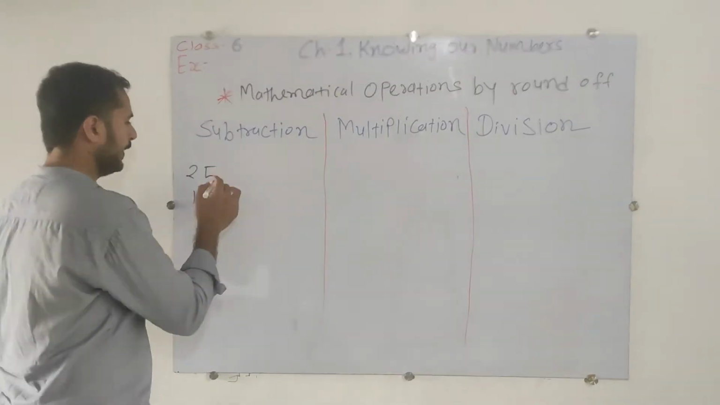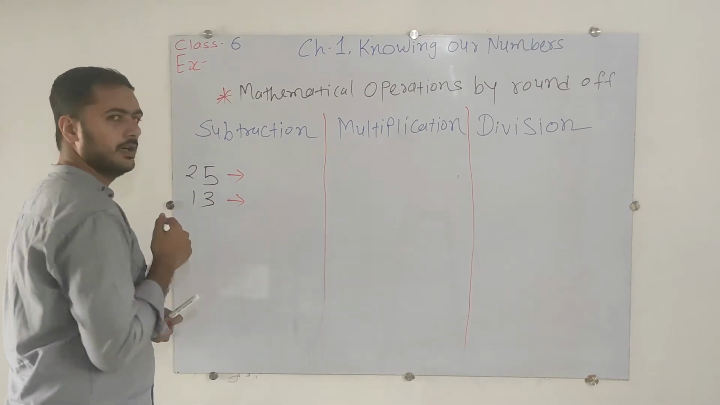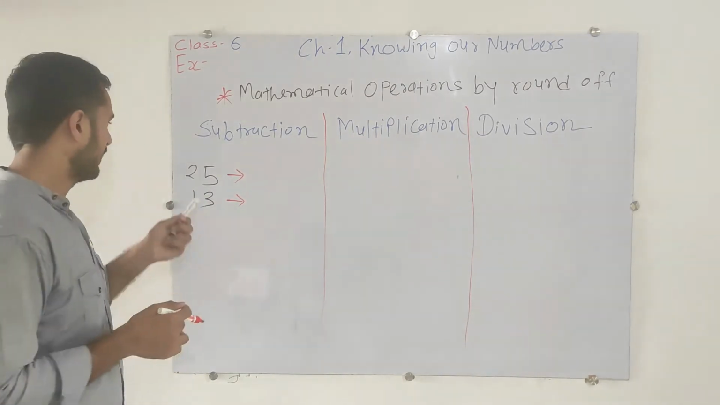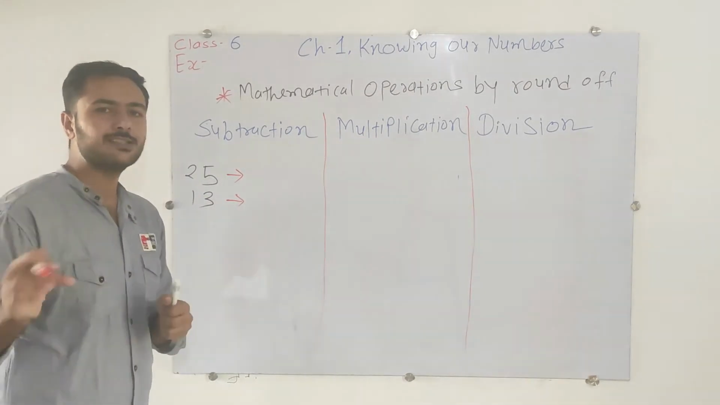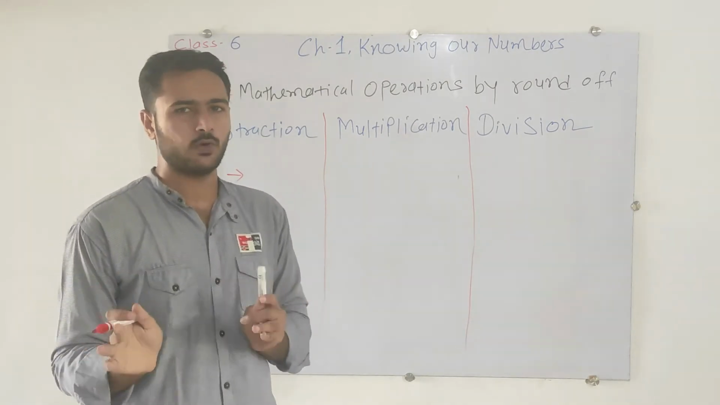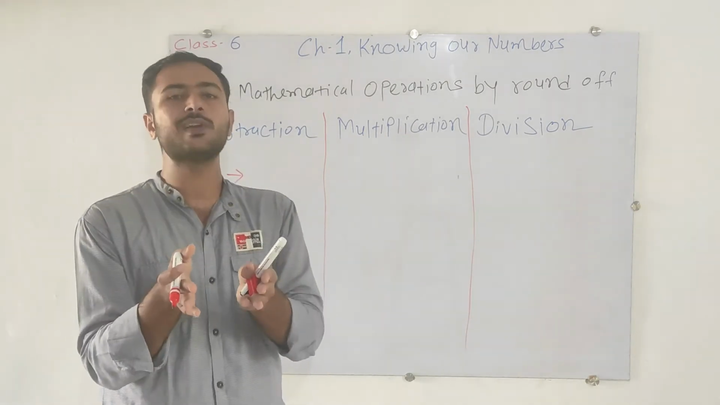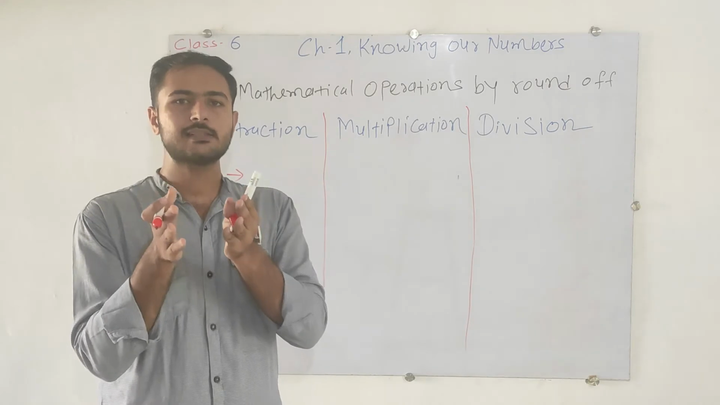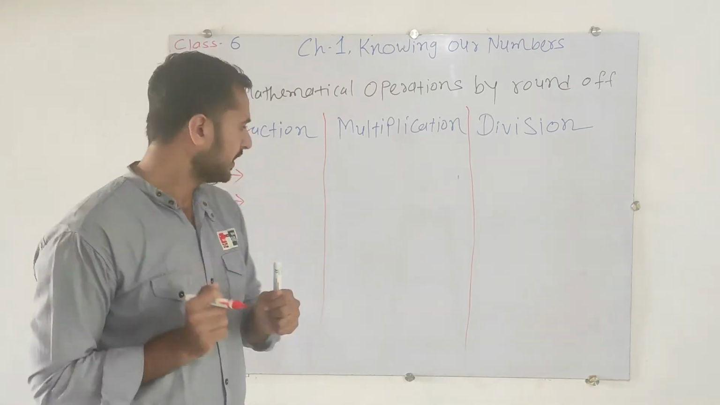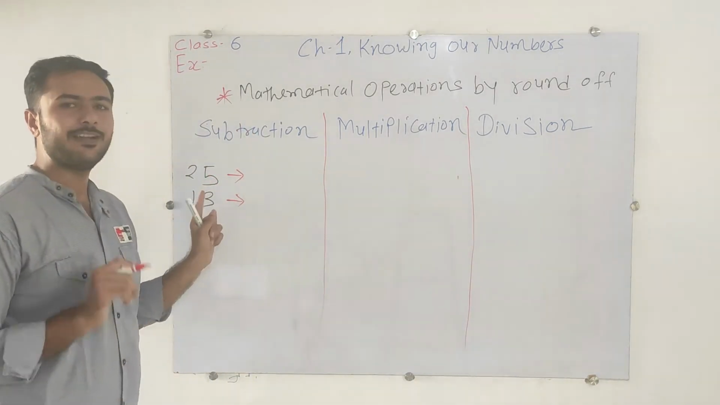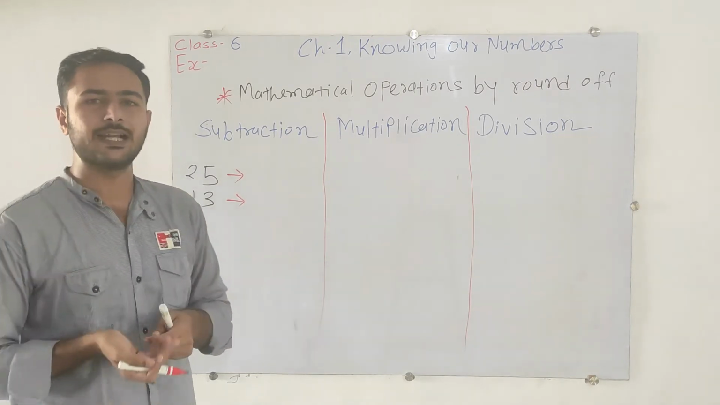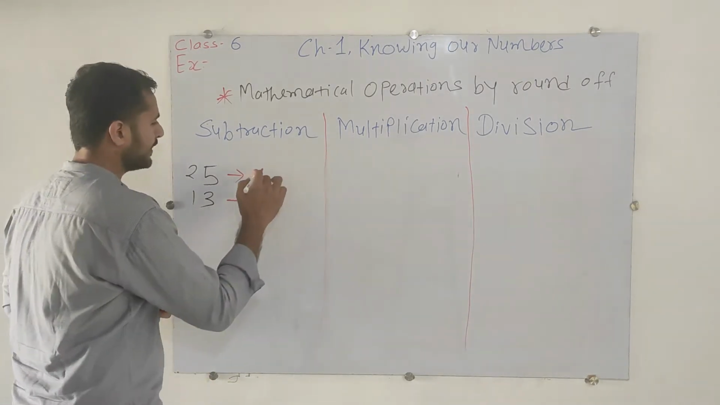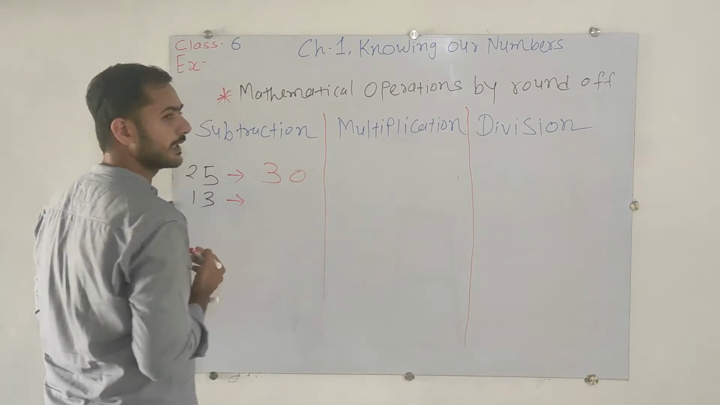How will we do? First of all, we will try to convert. We will do the rounding off. So is 25 nearby to 20 or 30? Actually, that is equidistant between 20 and 30. So here, what will we do? Here it is 5, which means we will select the upper one, that is 30. So I will just write 30 over there.